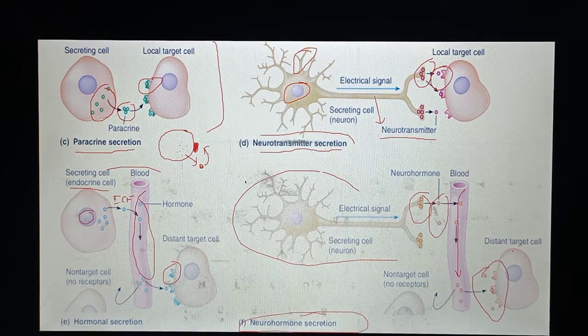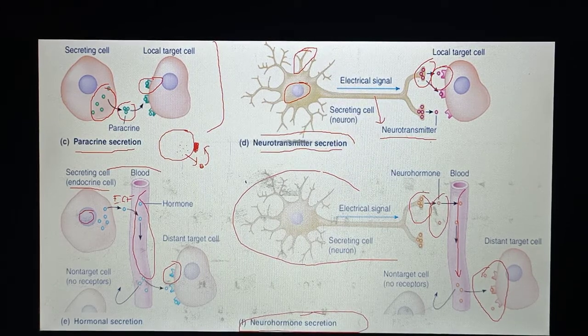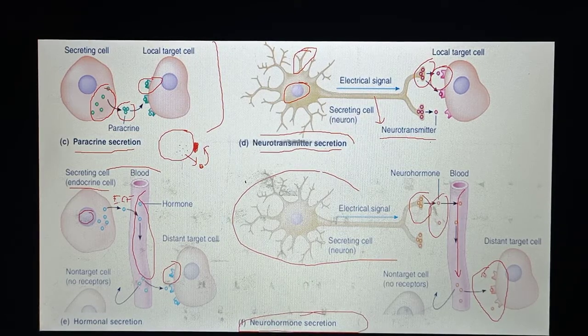This kind of hormonal secretion is known as neurohormonal secretion, and such kind of chemical messengers which travel from the axonal terminal to the blood vessel to a specific target cell are known as neurohormones.